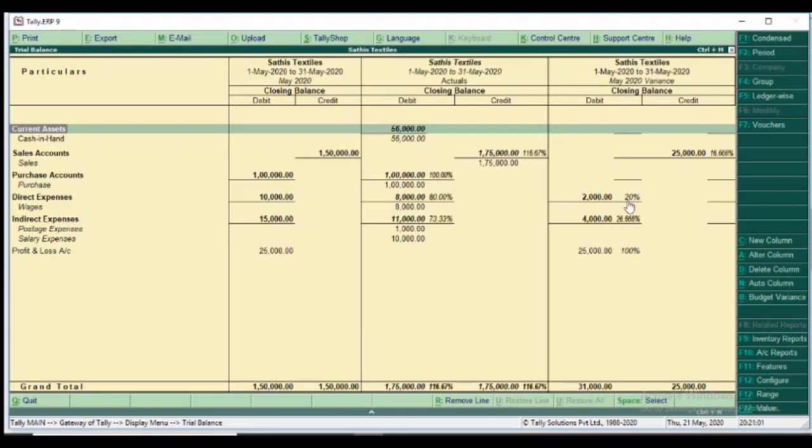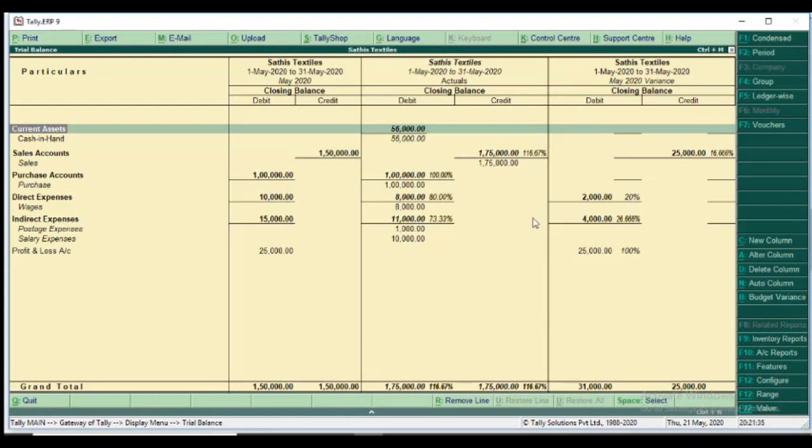So clearly you know the variance is possible for expenses, increasing or decreasing, and increases in income. So easily Tally gives the solution: the budget, actual and variance.